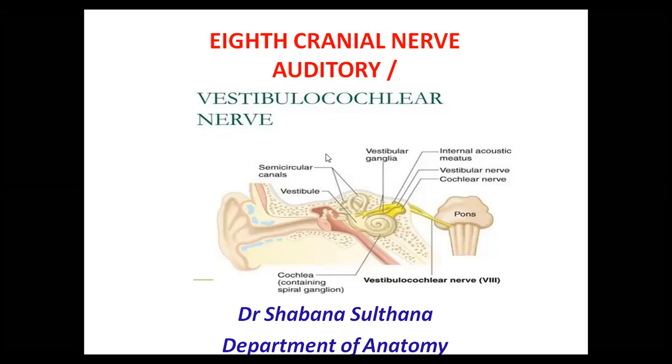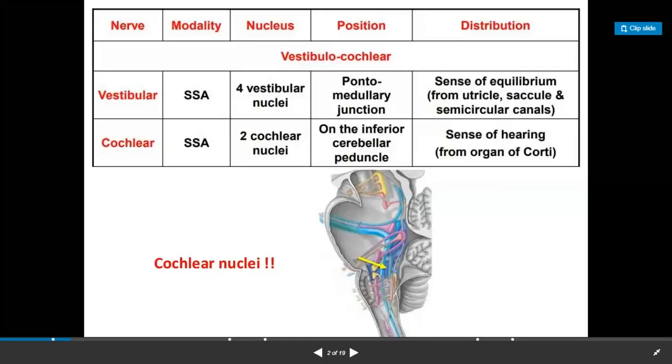Once we have done with this, now let us see about the eighth cranial nerve, which is the auditory nerve, also called the vestibulocochlear nerve. As the name suggests, the vestibulocochlear nerve has two components. It has a vestibular component, which is concerned with the mechanism of equilibrium, and a cochlear component, which is concerned with the mechanism of hearing, right?